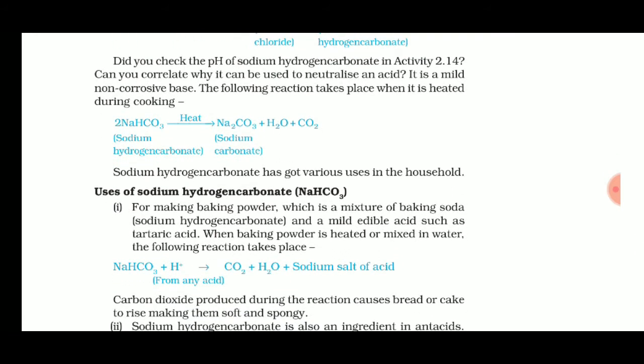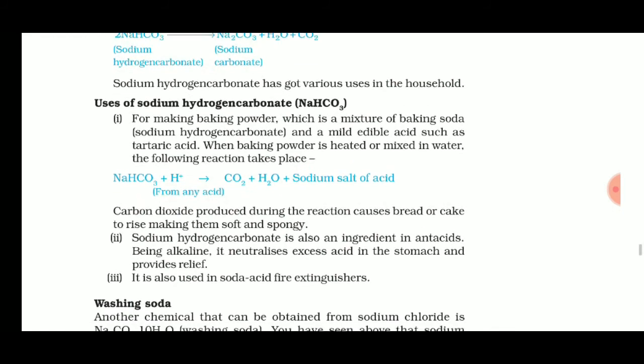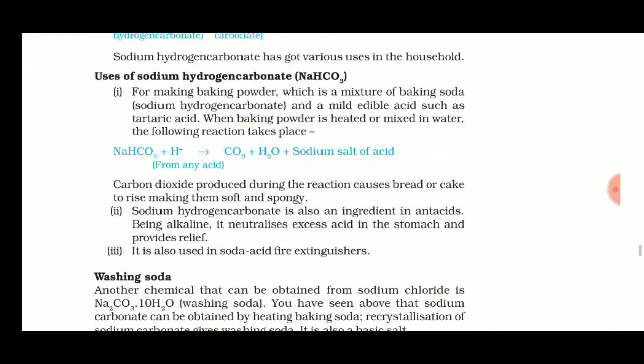Then the uses of sodium hydrogen carbonate, or you can say sodium bicarbonate. It is used for making baking powder, which is a mixture of baking soda and a mild edible acid such as tartaric acid. When baking soda is heated or mixed in water, it forms the following reaction.